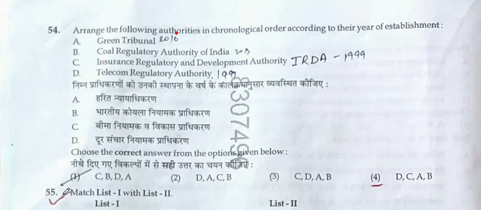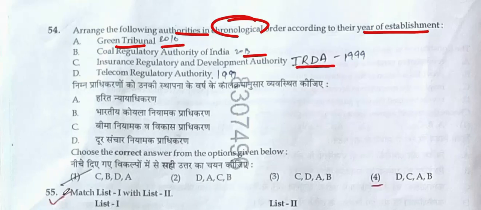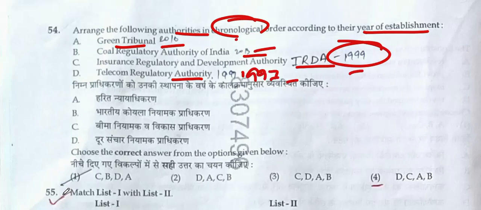Question number 54. Arrange the following authorities in the chronological order according to their year of establishment. Green Tribunal, established in the year 2016. The Coal Regulatory Authority of India is established in the year 2013. The IRDA, Insurance Regulatory and Development Authority, is in 1999. And the Telecom Regulatory Authority, TRAI, established in the year 1997. Hence, D, C, A, and then B. Option number 4 will be the correct answer.